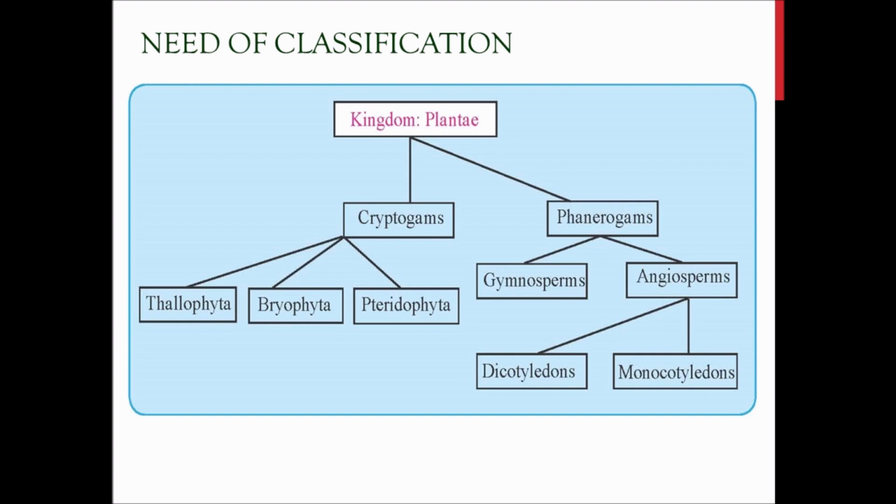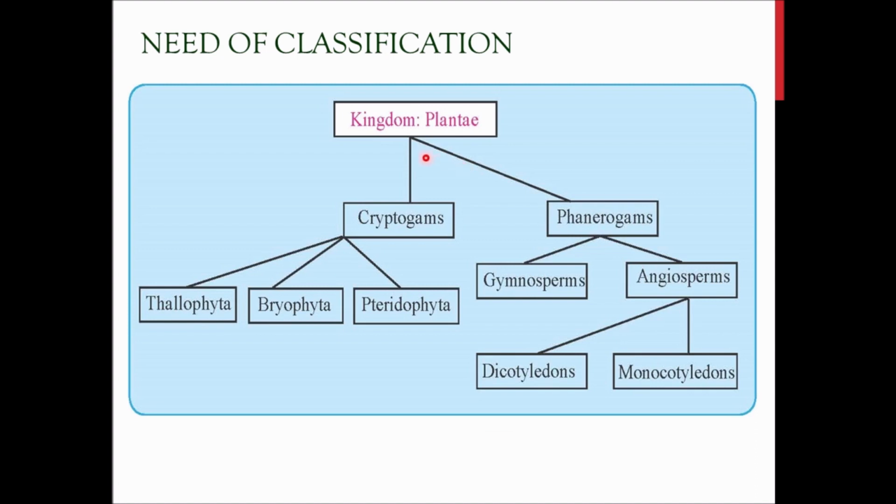The criterion of classification of plants can be the presence or absence of separate conducting tissues, phloem and xylem, or we can also consider them with respect to their seeds, how the reproduction is taking place, whether it is by spores or by seeds. Plants may bear seeds, or be without seeds, with only flowers, or without flowers with only seeds. These types of classification are very much necessary. So these are some criteria I just told you by which plants are classified.